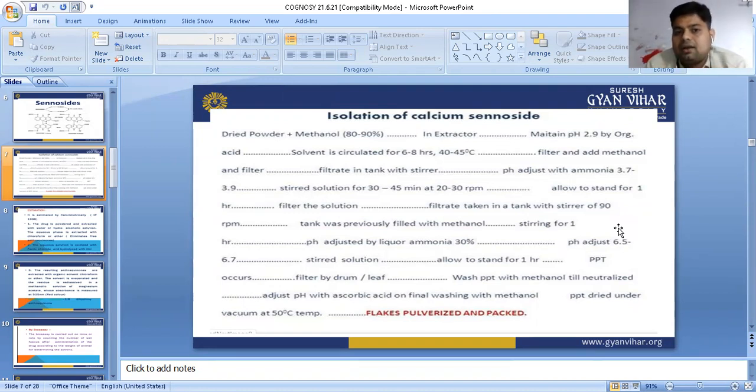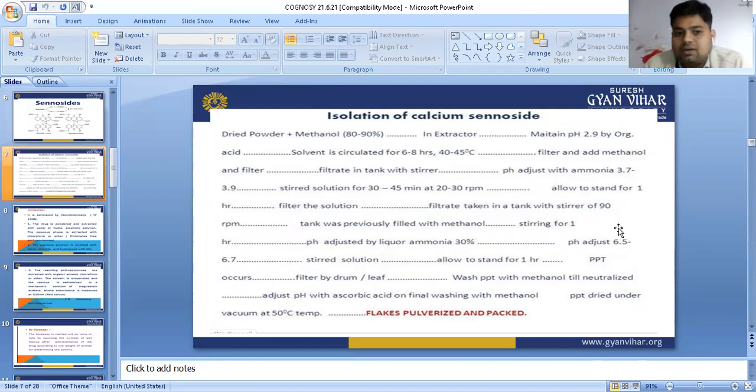Then filter, and the filtrate goes to the tank with the stirrer. pH is adjusted with ammonia to 3.7 to 3.9. Stir the solution for 30 to 45 minutes at 20 to 30 rpm. Allow to stand for 1 hour and filter the solution. Then the filtrate is taken into the stirrer at 90 rpm. At 90 rpm it will move very fast, and the tank was previously filled with methanol, so stir for 1 hour. Again we are going to stir.